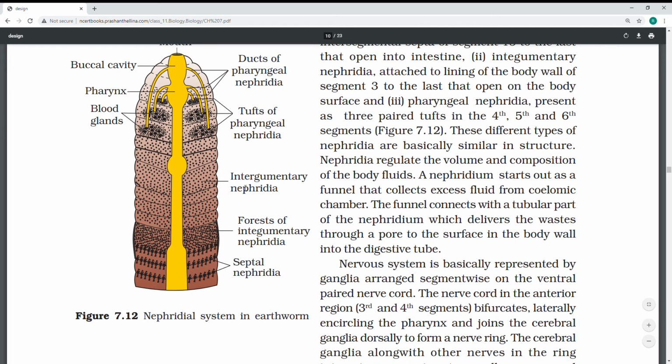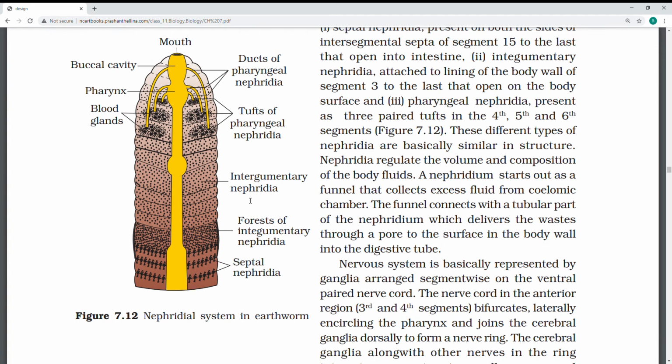Then integumentary nephridia, many nephridia. See here, septal nephridia. Different nephridia; the septal nephridia are in the 15th segment. They discharge waste products into the alimentary canal. The integumentary nephridia are present on the body wall and open to the exterior, discharging waste products outside. The pharyngeal nephridia they have shown at the entrance. Nephridia regulate the volume and composition of body fluids. The nephridial structure is like our intestine, coiled like that only.